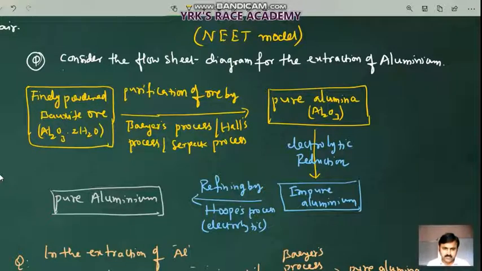Bayer's process we use when we have red bauxite, where Fe2O3 is the impurity. Serpeck's process we use when we have white bauxite, where silica is the impurity, as well as Hall's process. After getting the pure alumina, impure aluminum will come after electrolytic reduction, which will be refined using Hoope's process, and you will get pure aluminum.